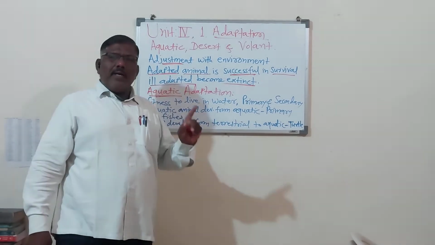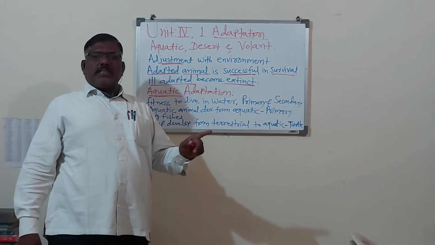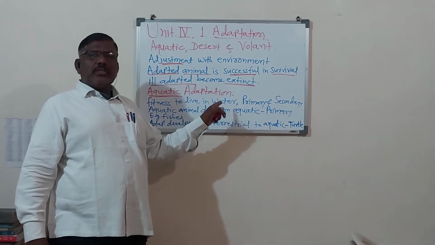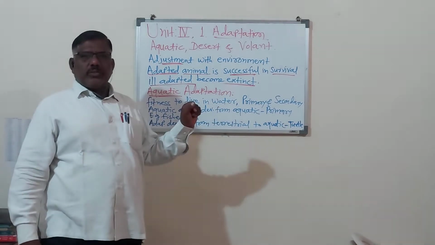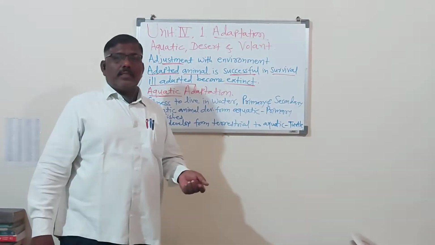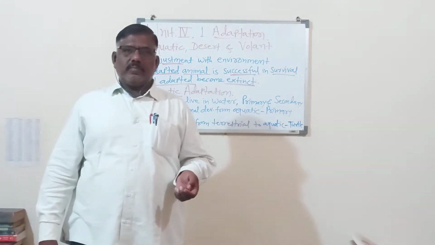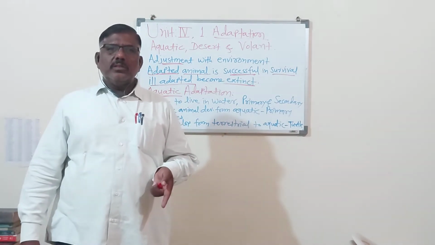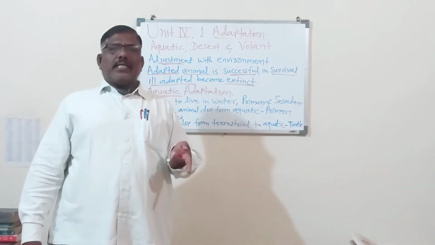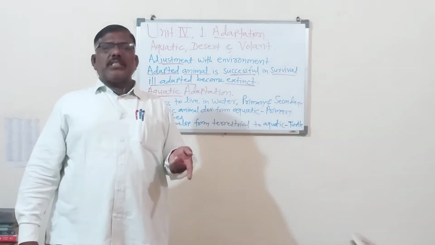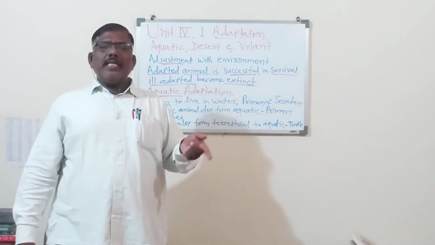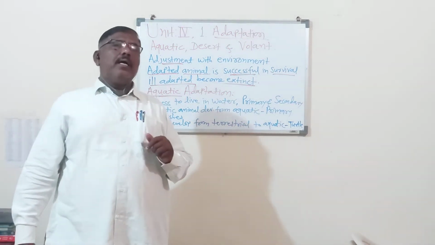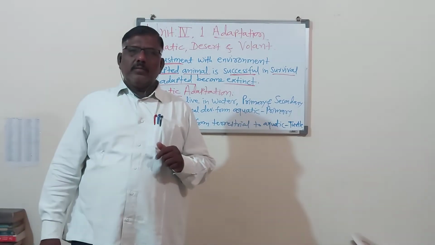So the animal which adjusts in aquatic media, that is called as the aquatic animals, and that adaptation is called as the aquatic adaptation. Adjustment made by animals to live in water and become successful, that is called as the aquatic animals, and that adaptation is called as the aquatic adaptation.